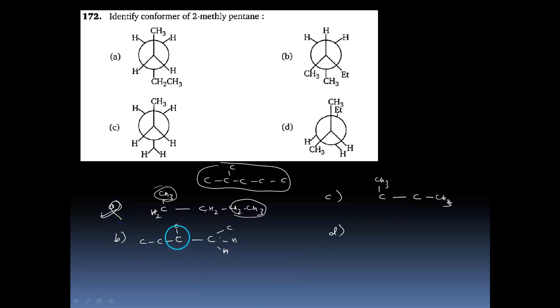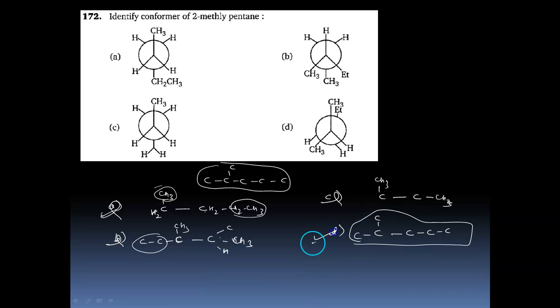For option B, on the front carbon we have methyl and ethyl, and on the rear carbon we have only one CH3. So we can see that it is 1, 2, 3. It is 3-methyl pentane, and hence not the answer. For C, the number of carbons is less, so we can obviously neglect it. For D, on the front carbon you have methyl and methyl, and on the rear carbon you have ethyl. So it is matching with the 2-methyl pentane molecular formula, and hence the answer is